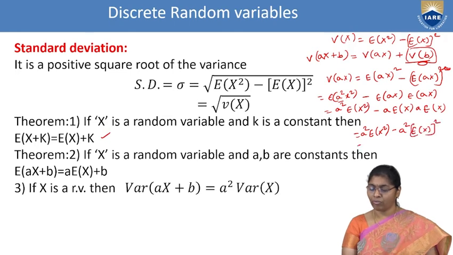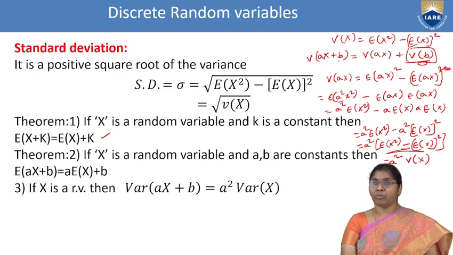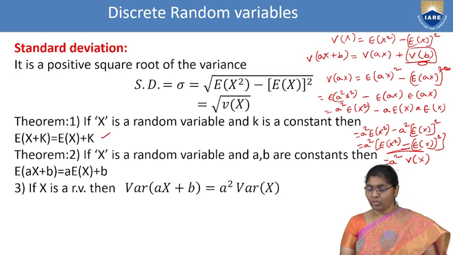Taking a square common, that is E of x square minus E of x whole square. This formula is nothing but V of x. Henceforth, V of ax plus b is equal to a square into V of x.